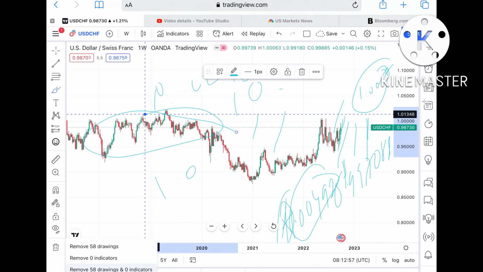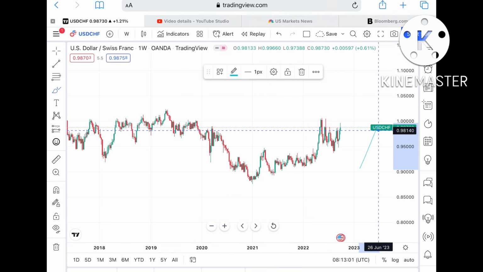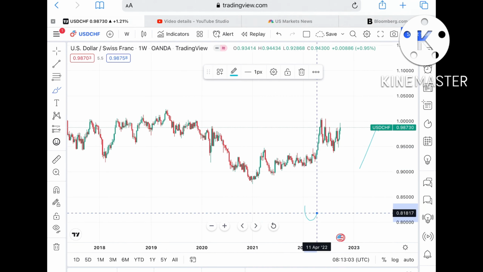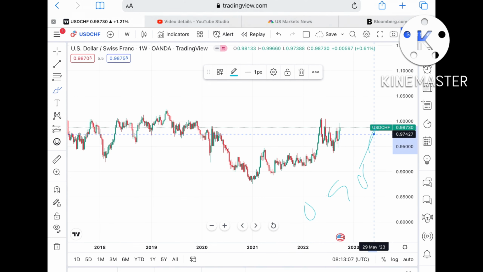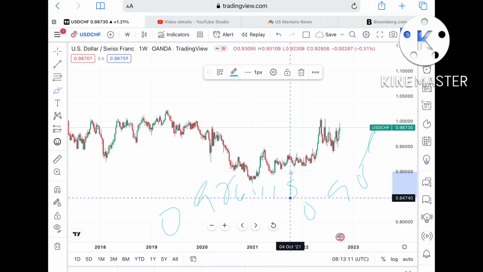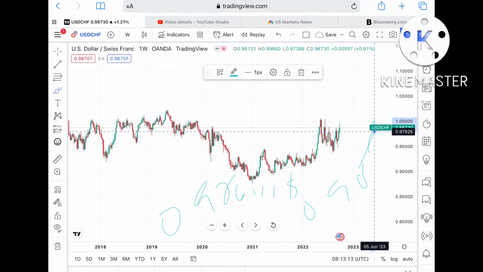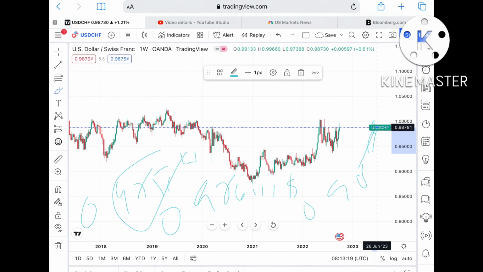But suppose if this particular level didn't sustain, then the next support coming at around $0.98609, and from there we can see it can move further low towards a level of $0.97641. Okay, and once the price falls below this particular level, then we can see it can move further low towards a level of 0.97570,